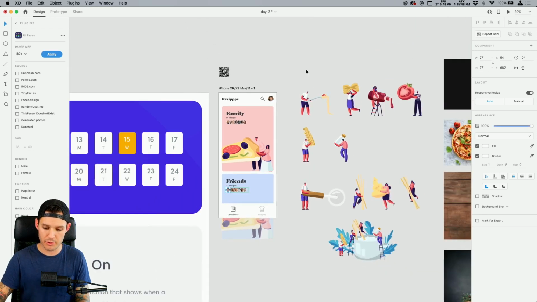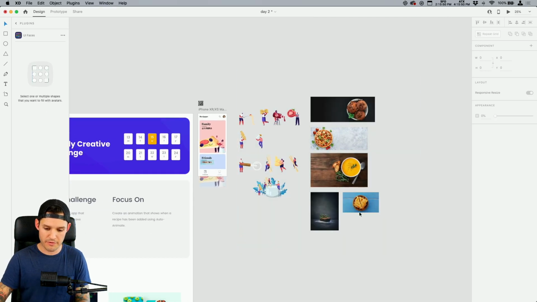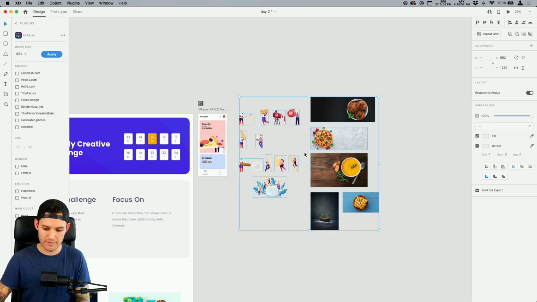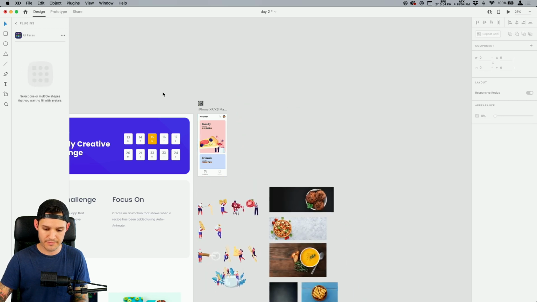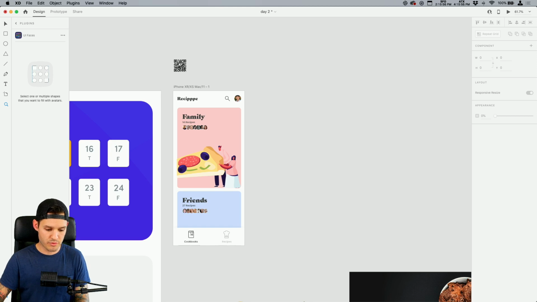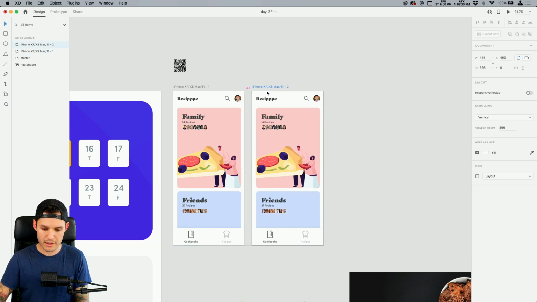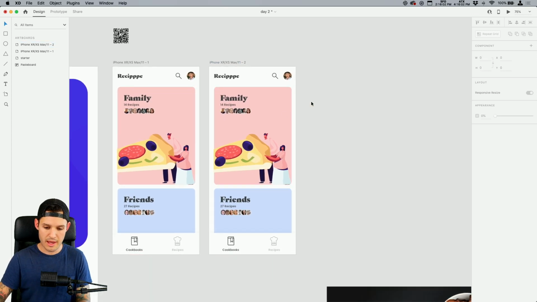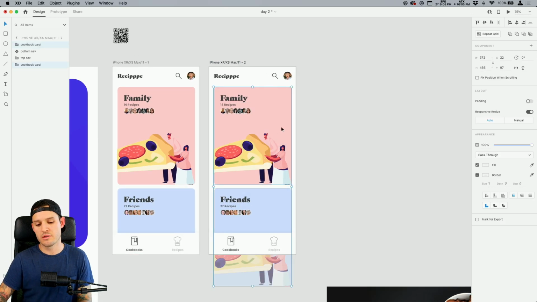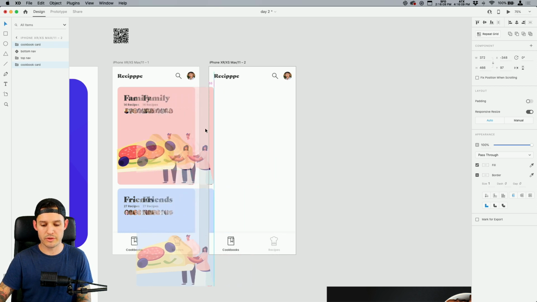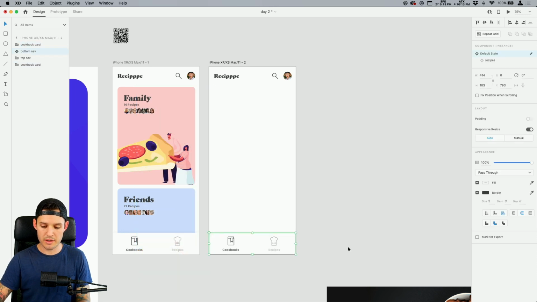So now we have our cookbook screen. I don't even know if I'm gonna use any or all of these. So I'm just gonna move these down, okay? And why don't we zoom in, bring our layers panel back up, and why don't I bring a copy of this guy over? And I want to do a fun auto-animate here real quick. I'm gonna bring this over like that, and I'm gonna bring it down. Then I'm gonna come over here, and I'm gonna go to my recipes, just like so.